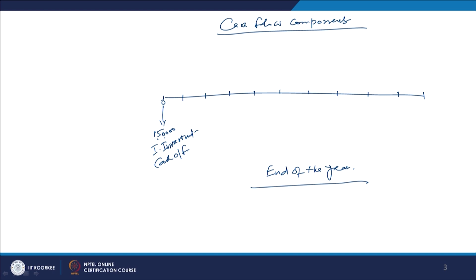And then in the subsequent 10 years we will have the cash inflow, right. So, you have to now calculate something. In the first year, for example, we get back 10,000, then at the end of the second year 15,000, then 30,000, then 50,000, then again 50,000, right. Then we get back 40,000, then 30,000, then 20,000, then again 20,000, and lastly 10,000.